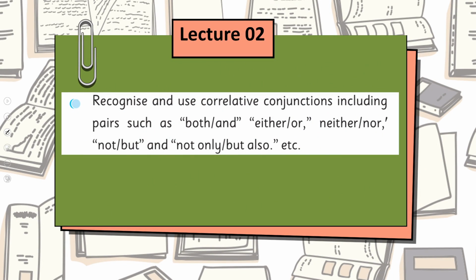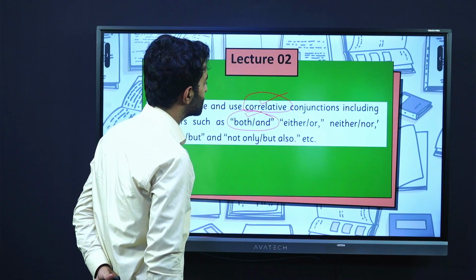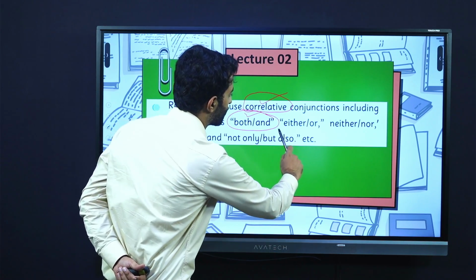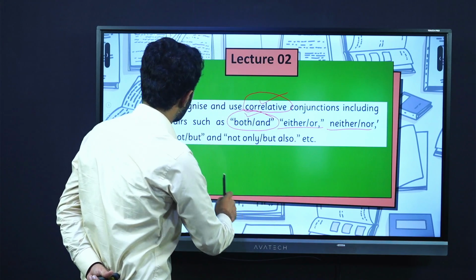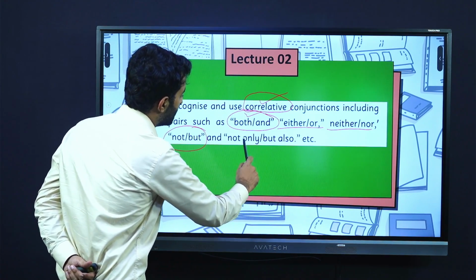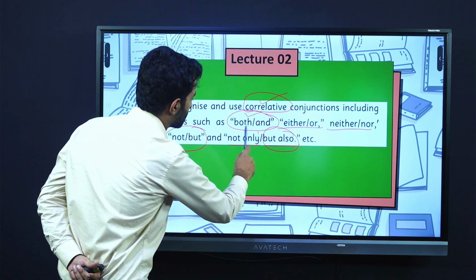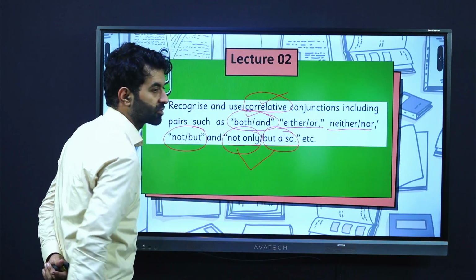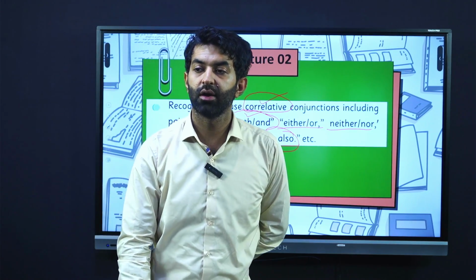Now lecture number 2 में हम क्या पढ़ेंगे students? Again it is about grammar. We are going to see that how we can recognize and use conjunctions. And what kind of conjunctions are we talking about? We are talking about correlative conjunctions that are working as pairs. For example, both and. Whenever we are talking about these conjunctions, they are working together in a sentence. Same goes for either or, neither nor, and not but, and these two pairs actually, they are always working together, not only but also. So we will see that what are correlative conjunctions.